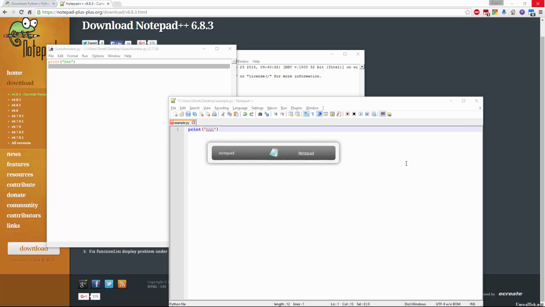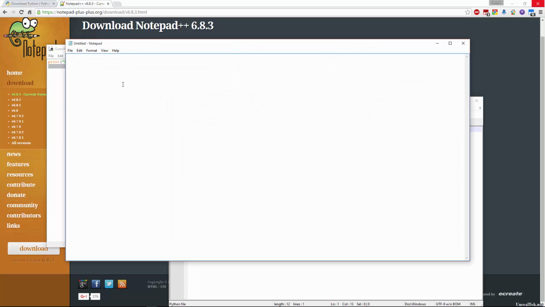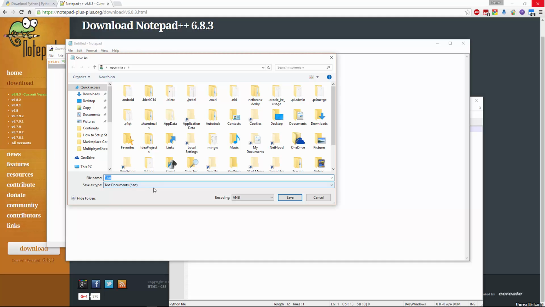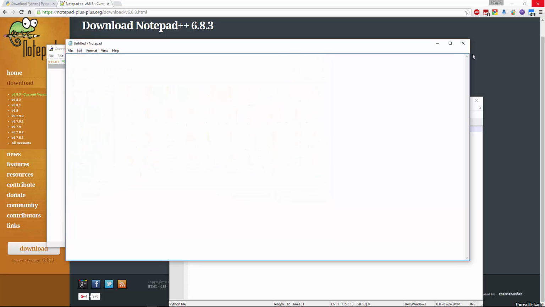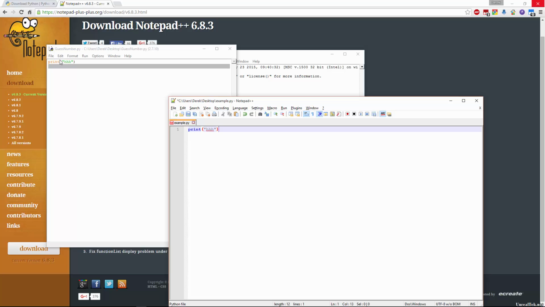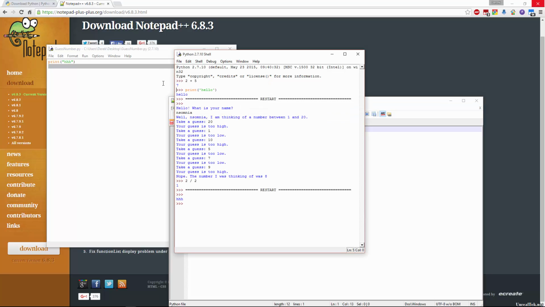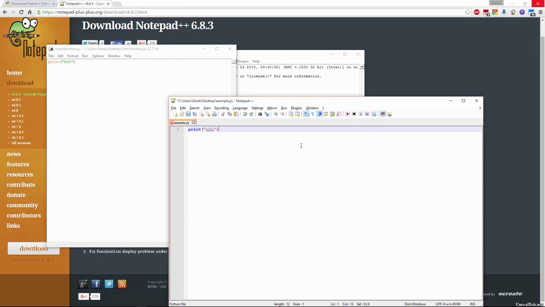It's under your start menu, and then you can go file, save as, and then just save it as something or whatever, and where it says save as type, change it to all files, and then add .py to the end of your file name, and that will save it as a Python file that you can open up in here, just like our guest number.py.